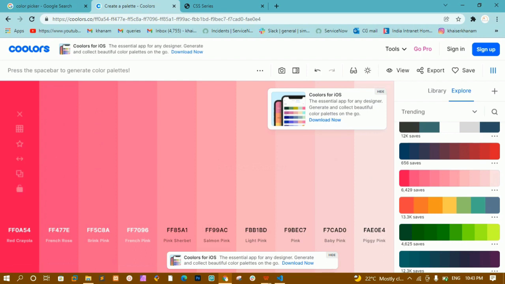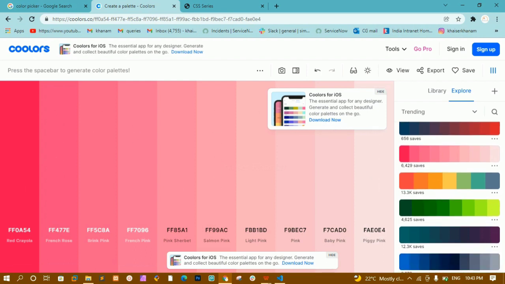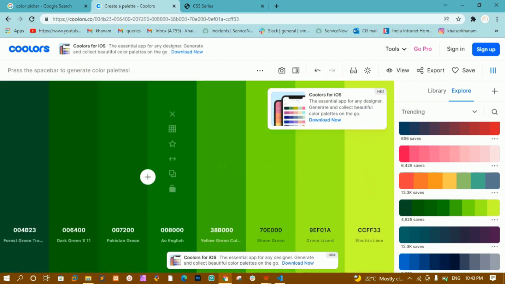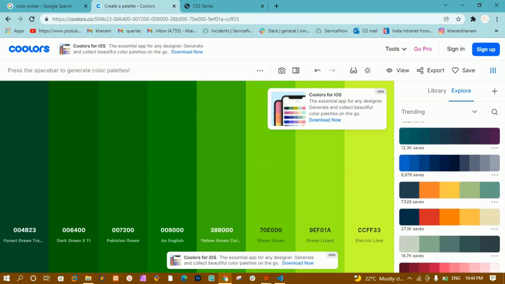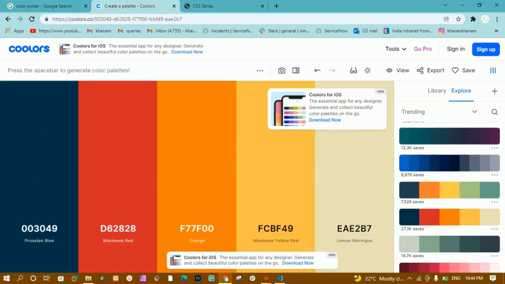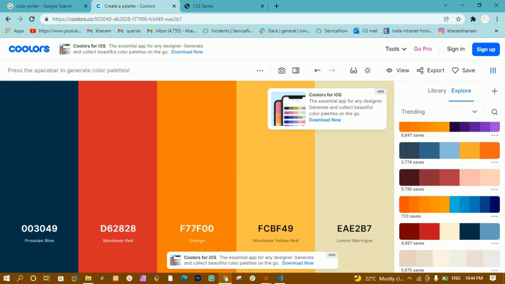This is called the base color, from dark pink how it goes. You can use this type of colors inside your website. We have it for green color, and we have seen this example as well. When we saw the themes, this color was chosen, this complete palette was chosen. From dark to light, we have all these colors. We have plenty of palettes.